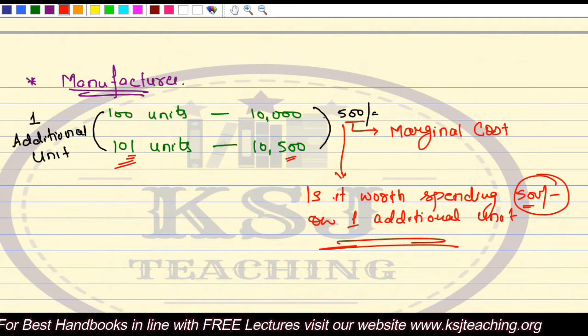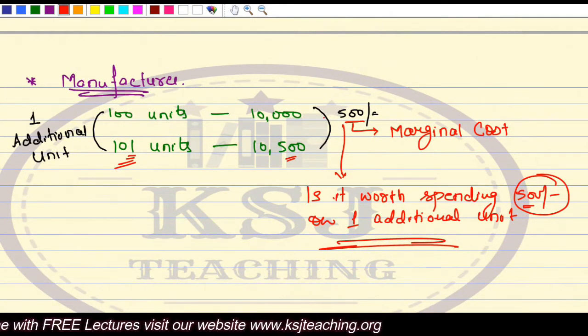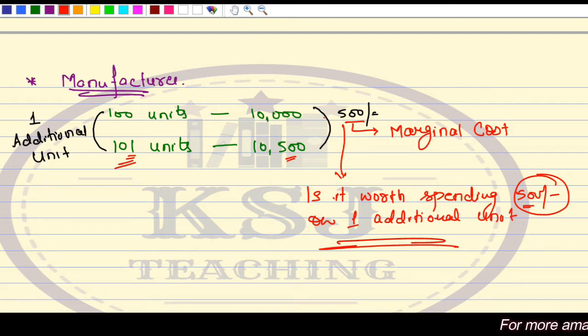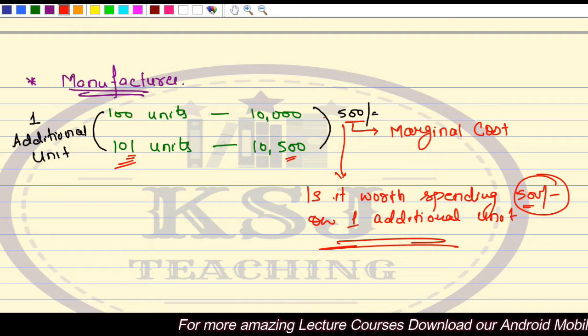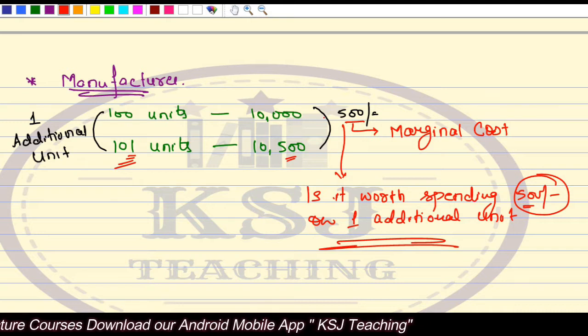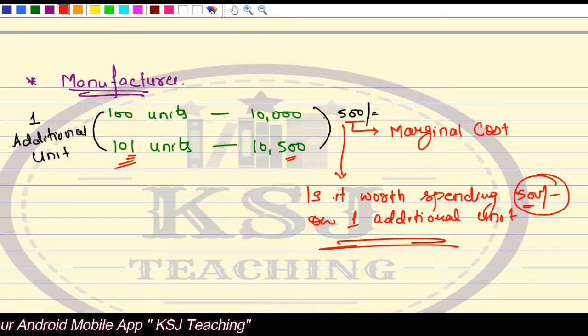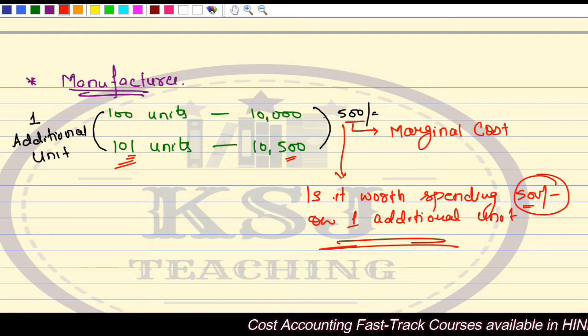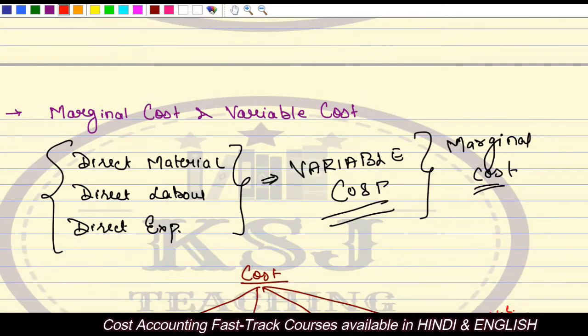Then we discussed from the point of view of the manufacturer that if 100 units are being manufactured, the cost is 10,000, right? And if you manufacture one additional unit, that is 101 units, it is 10,500. So 500 is your marginal cost, that is the additional cost incurred on manufacturing one additional unit. Now the manufacturer has to see whether it is worth spending 500 on one additional unit, whether it is worth manufacturing one additional unit, that we will have so much sale price or will earn that much that we are able to cover this cost, right?